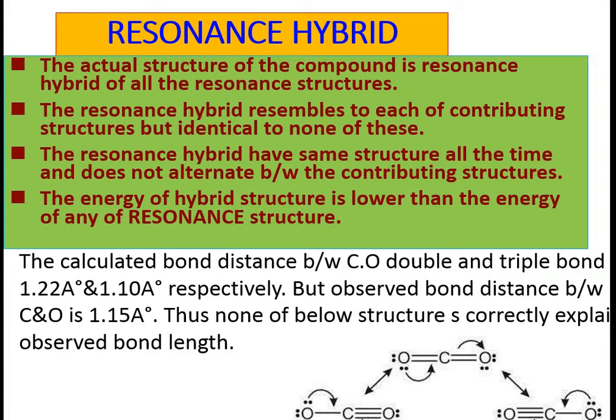And the energy of the resonance hybrid structure is lower than the energy of any resonance structure. We can say that the hybrid structure is more stable than any of the resonance structures of a compound. The resonance hybrid is the actual structure of a compound.